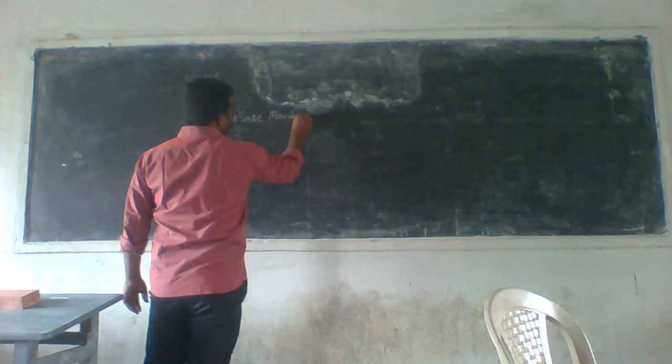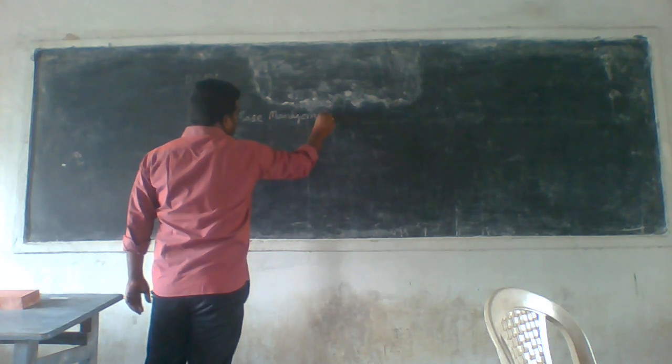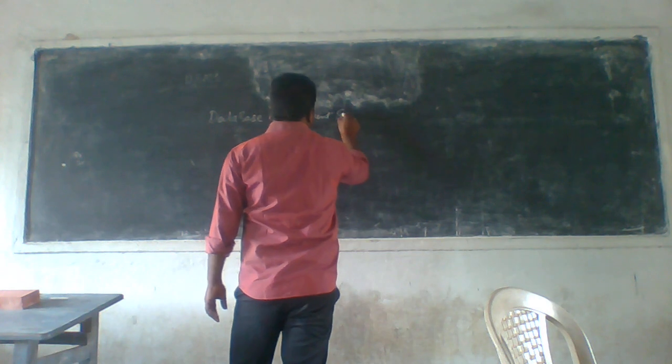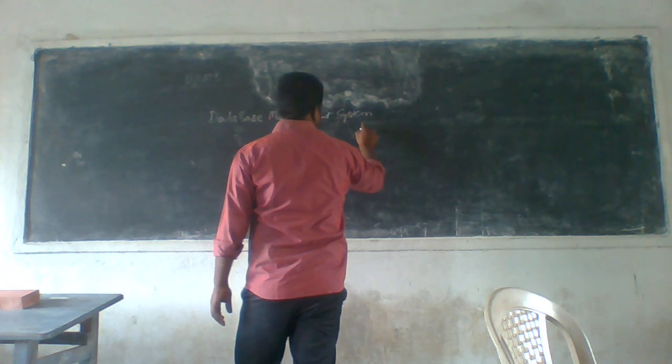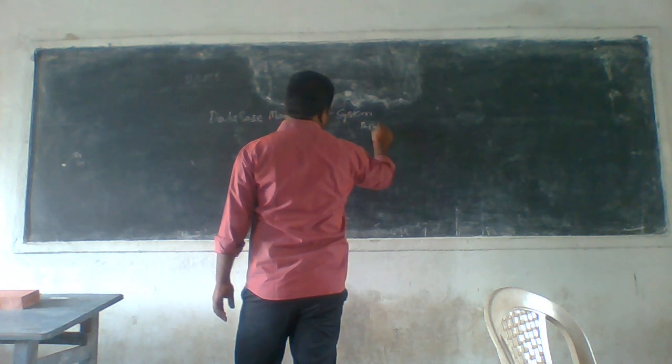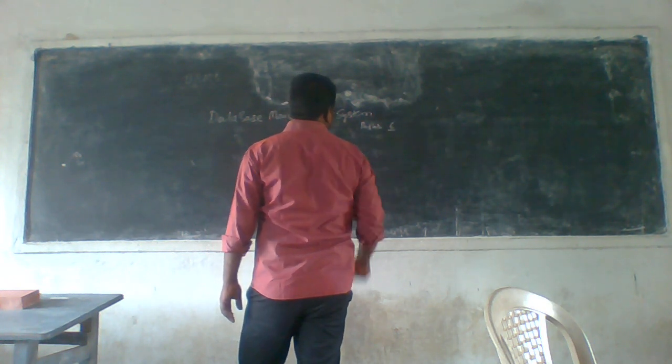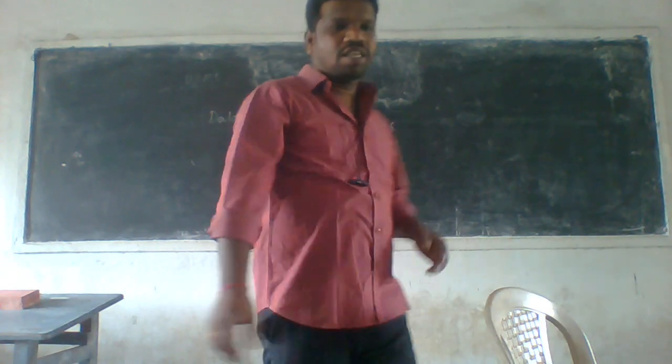DBMS means database management system. This is the sixth paper, and the marks are 22.